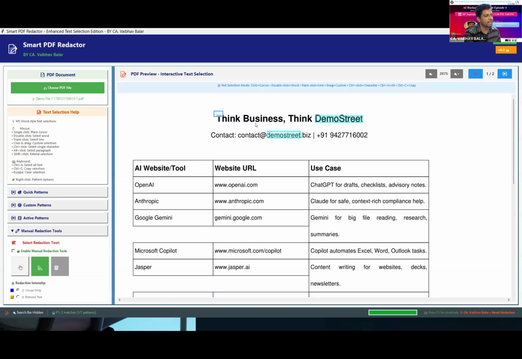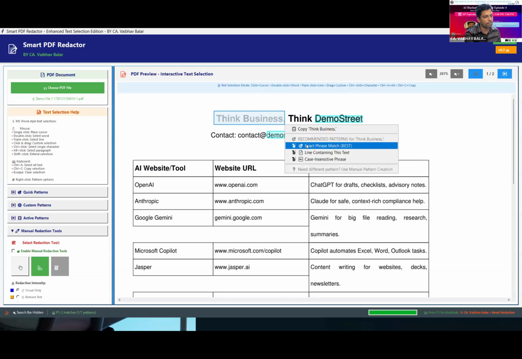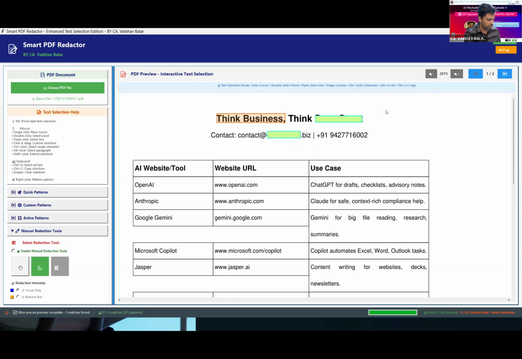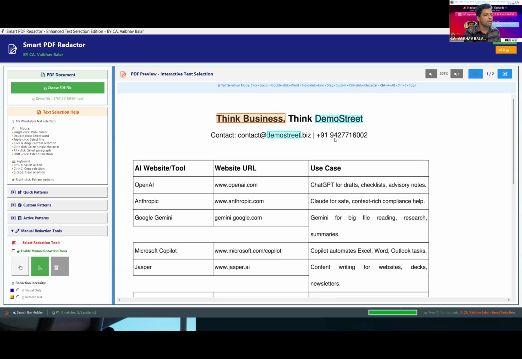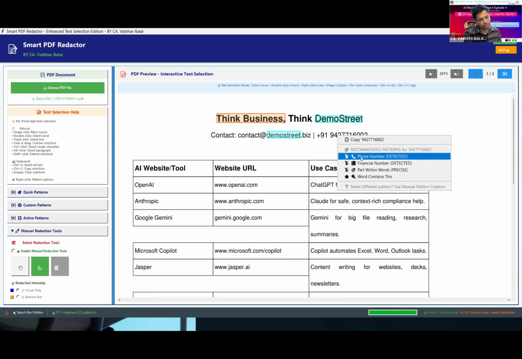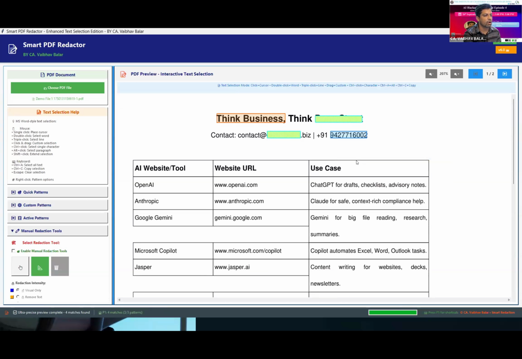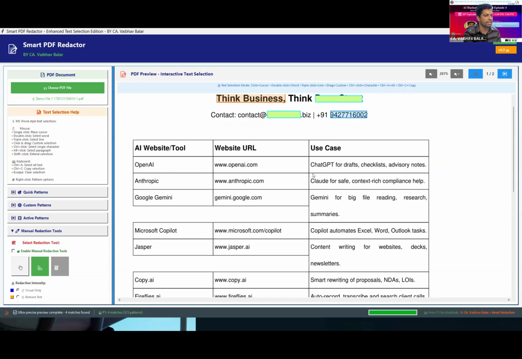Likewise, the same with the drag and select functionality. It will ask with a relevant pop-up, exact phrase and match. I'll select that as well, and it will add to the pattern menu as well. Then I tap on the mobile number, and it will pop up with the mobile number it has detected. I'll select all, and all the mobile numbers within the document will be added to the pattern as well.